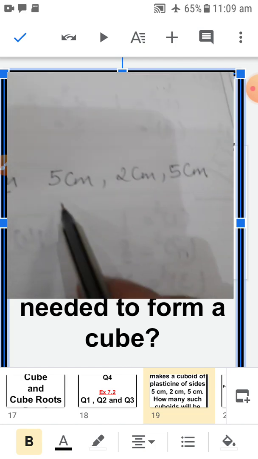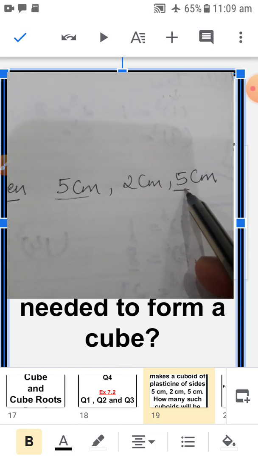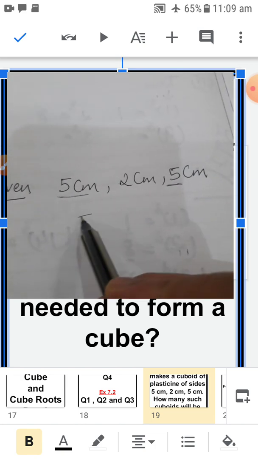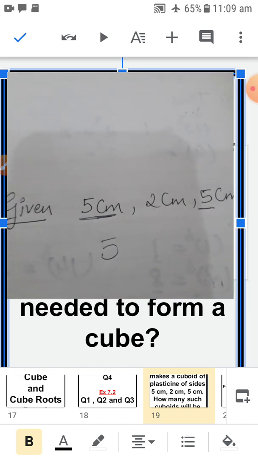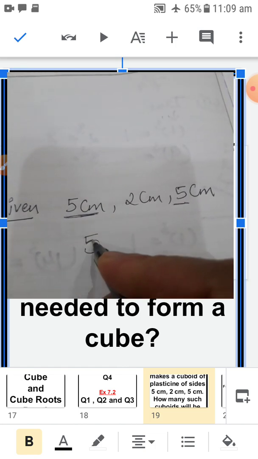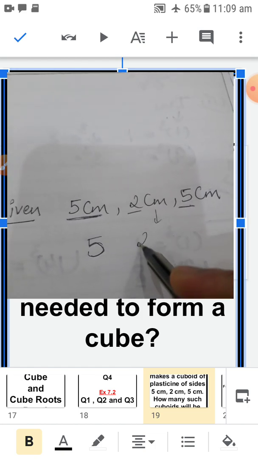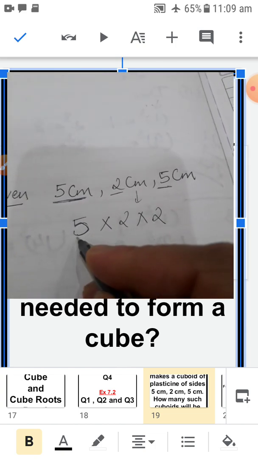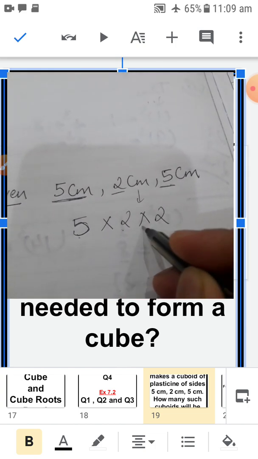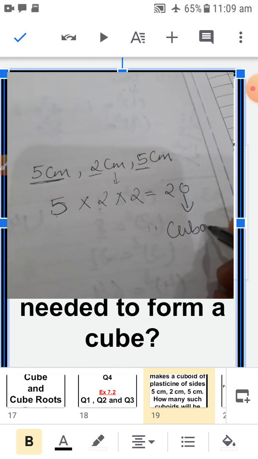Here 5 centimeter and 5, we have 2 times, so we need one more 5 so that we can form a group of 3. And here only one 2 is there, so we need 2 more. It means 5 into 2 is 10, 10 into 2 is 20. So we need 20 more cuboids.